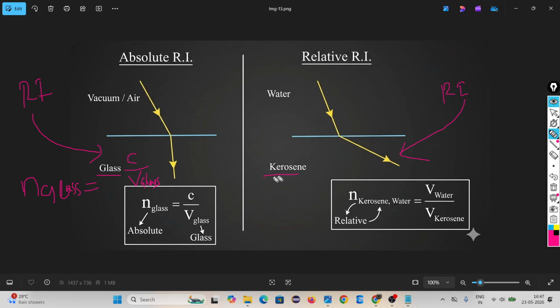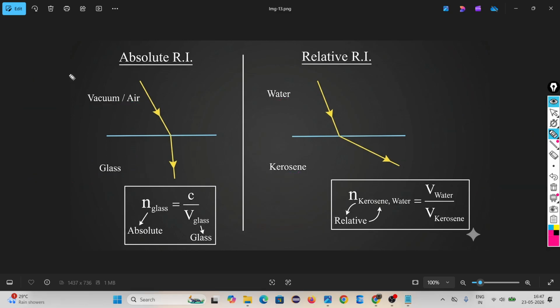Here the second medium is kerosene. So n of kerosene, and the first medium is water. If the first medium is vacuum, no need to write anything here. But if it is other than vacuum, you have to write a comma and that medium name. It equals speed of the first medium upon speed of the second medium. Have you any doubt?